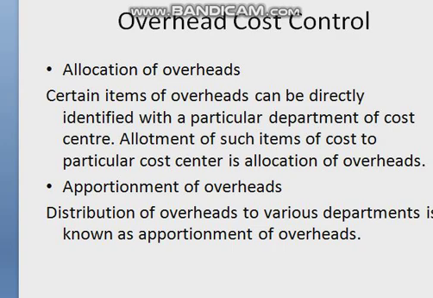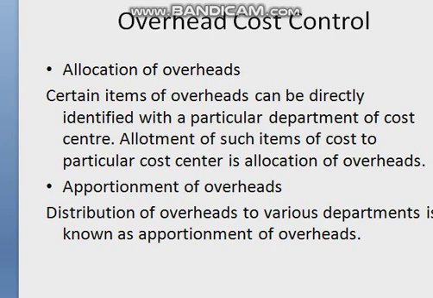Certain items of overheads which can be directly identified with a particular department or cost center, as having been incurred for that particular cost center. Allotment of such items of cost to a particular department or cost center is known as allocation. These items of overheads cannot be traced to products or jobs but can be allocated specifically to them. Allocation of overheads may be defined as the allotment of whole items to cost centers or cost units.